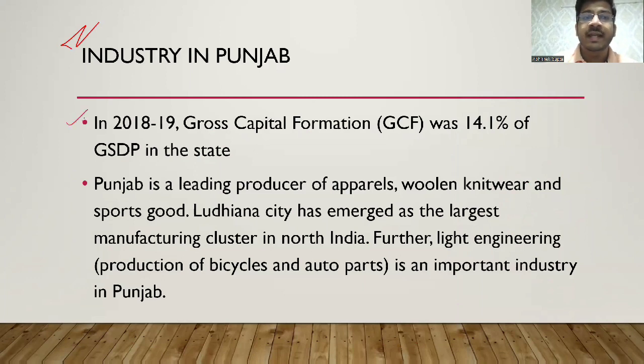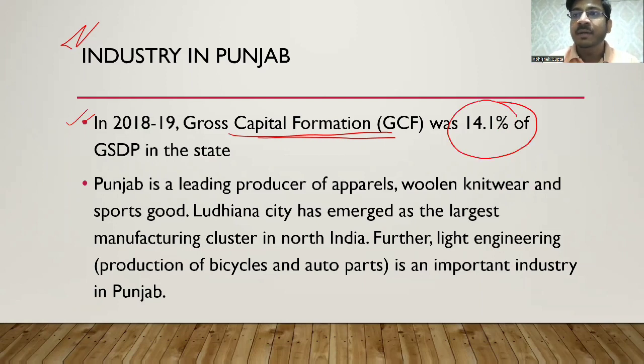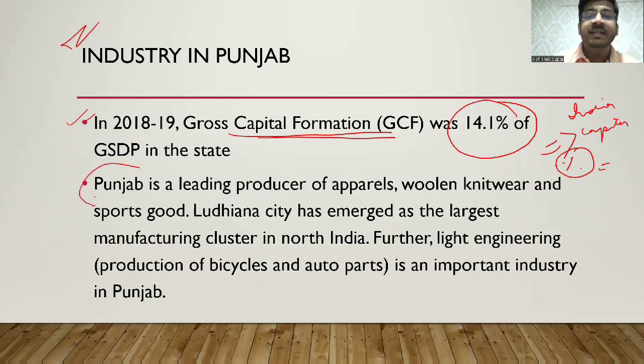Industry in Punjab in 2018 and 19, the gross capital formation was 14.1% of the GSDP. I want you to check and let me know कि इंडिया में gross capital formation कितना है और what is considered a good percentage. I would like you to check that also कि कितना होना चाहिए. Punjab is the leading producer of apparels, woolen knitwear and sports goods.